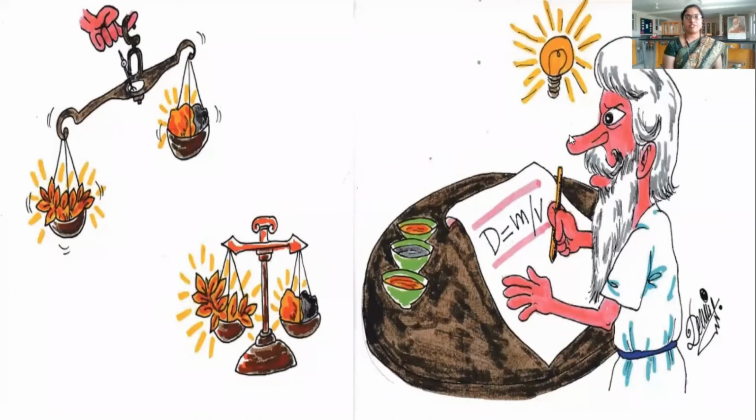Only one option left with him is he has to calculate the density of a substance, that is the crown. How has he to calculate the density of a crown? It doesn't have a particular shape like we did now. The stone doesn't have the shape of a cylinder or a sphere, and it doesn't match the shape of a cuboid or a cube. So how to calculate density? Then why calculate density?